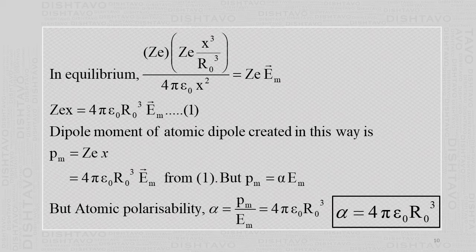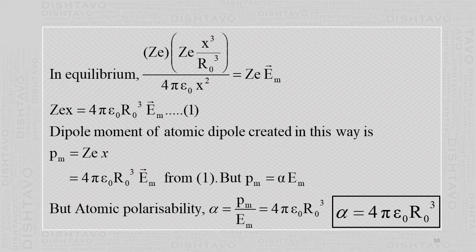Here the small r is the distance x, so x square. The charge on the nucleus is Ze, and the charge on the electron cloud depends on x, so it will be a fraction of the atomic orbit radius. So the center of the negative charge will not be at the orbit of radius r naught, because now there is a cloud somewhere in between at a distance x.